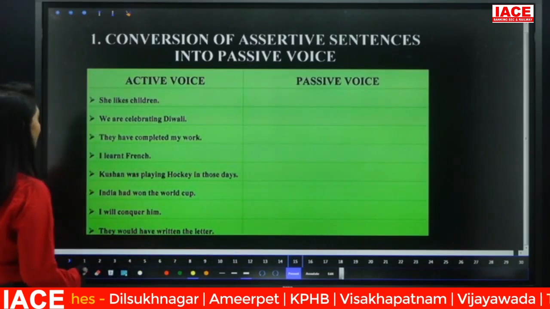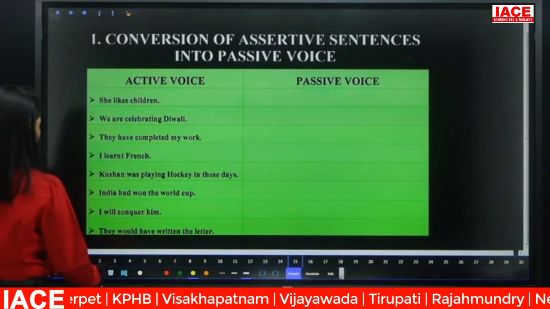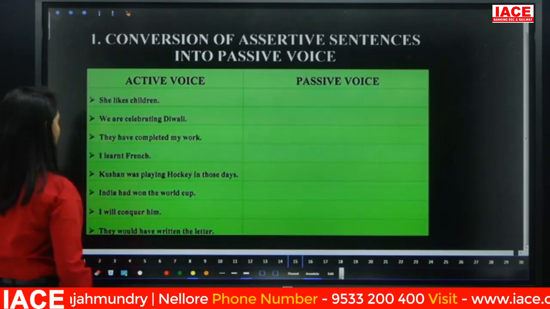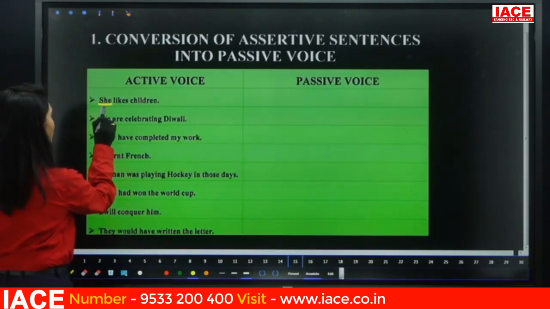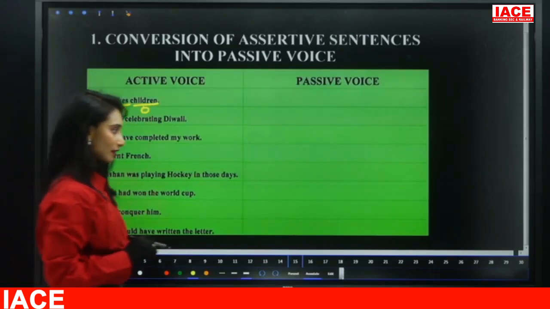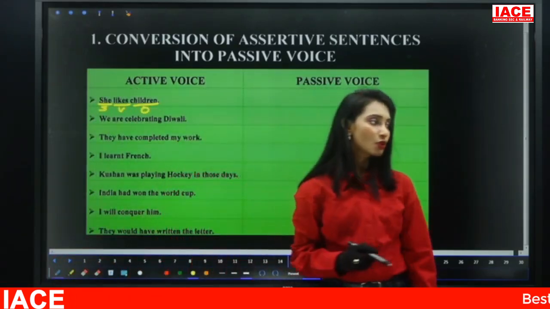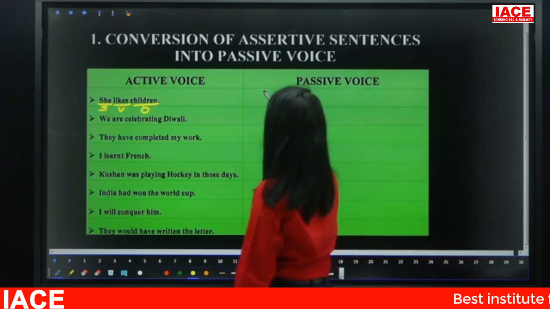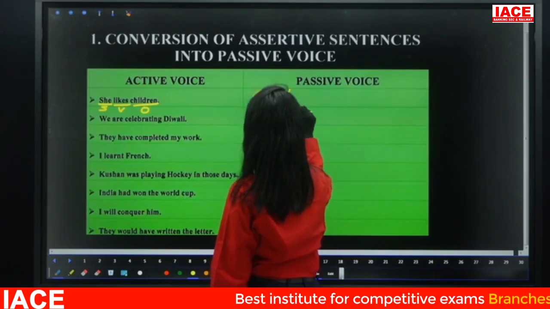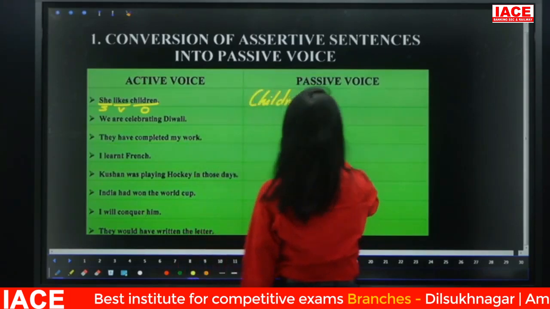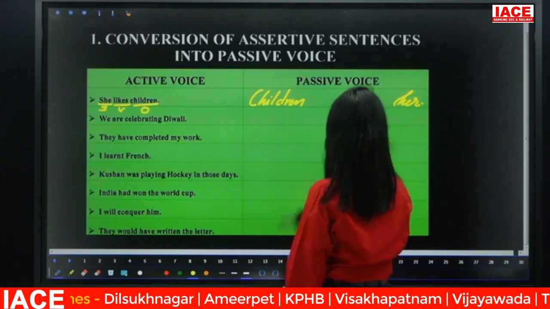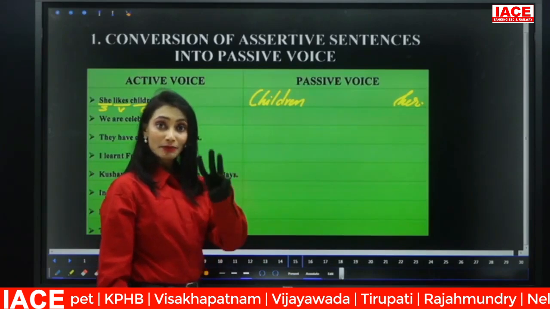Look at this one. She likes children. So what is the subject? Identify that. So first, identification of subject, verb, object. Step 1 completed. Step 2. Once you identify, what we have to do: subject becomes object, object becomes subject. So children, the object, became subject. She becomes her in objective case. Step 2 completed.